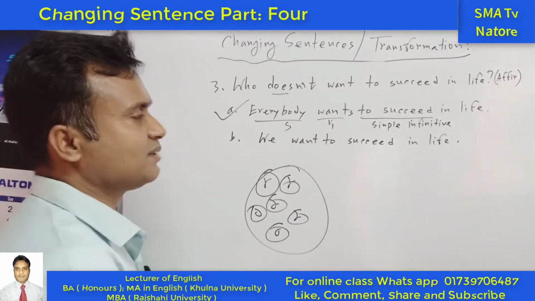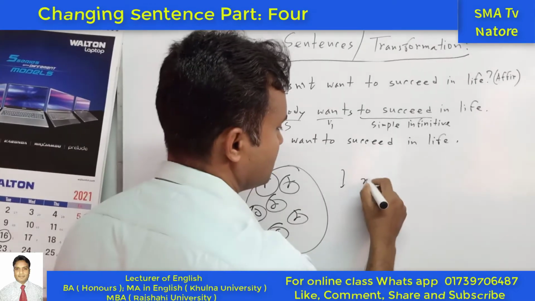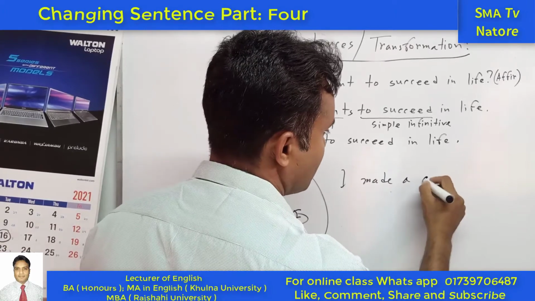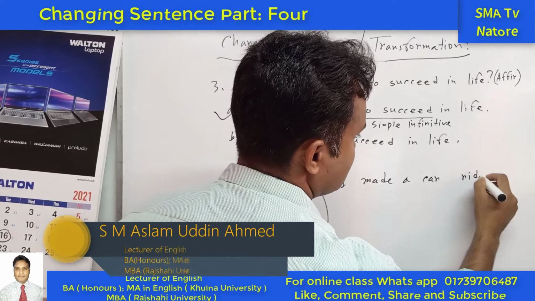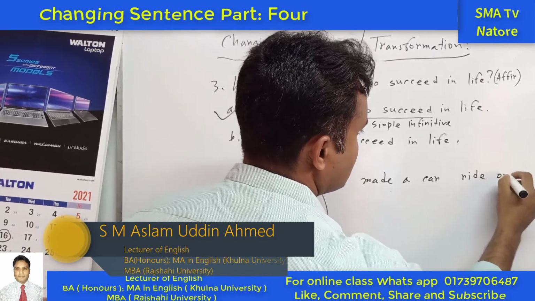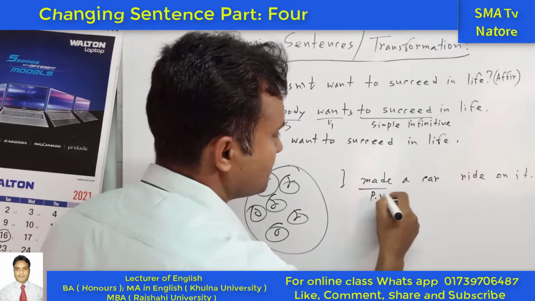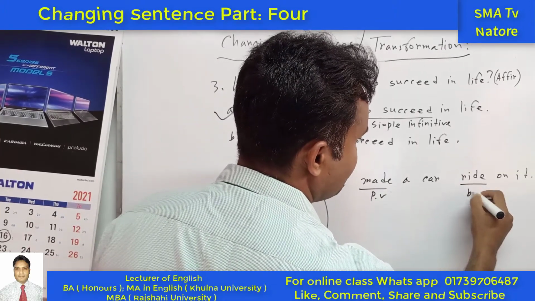And another one is what I am calling bare infinitive. For example, "I made a car ride on it." So here this is the principal verb and this one is the bare infinitive.